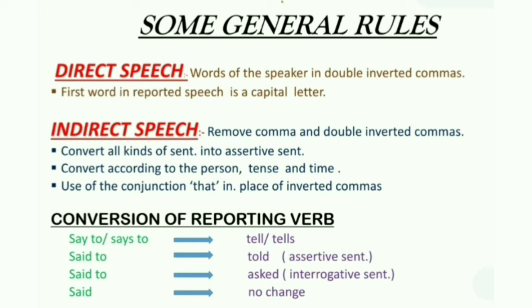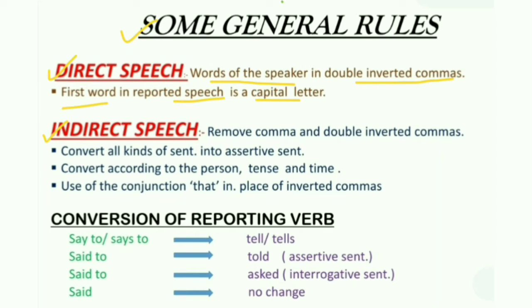There are some general rules of conversion from direct speech to indirect. Number 1, direct speech. In this, you will always find the words of the speaker in inverted commas. And the first word in reported speech is always a capital letter. Number 2, indirect speech.